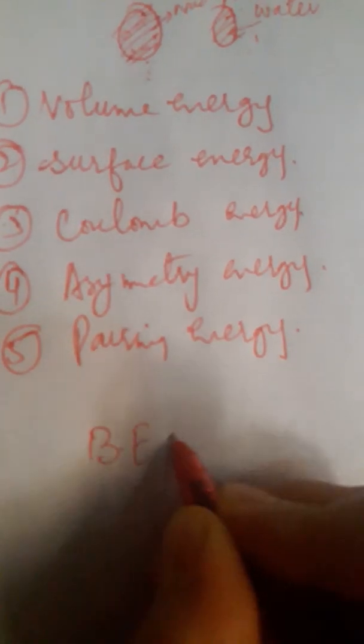So we'll write that the binding energy will actually be a sum of these five terms: volume energy, surface energy, Coulomb energy, asymmetry energy, and pairing energy. Now volume energy will obviously be proportional to volume, right? So we'll put a constant A1. For volume, we know it depends on 4/3 pi r cube, and r is dependent on A to the power 1/3.